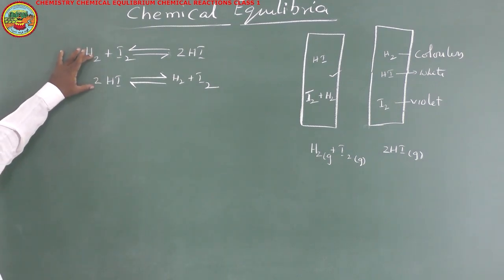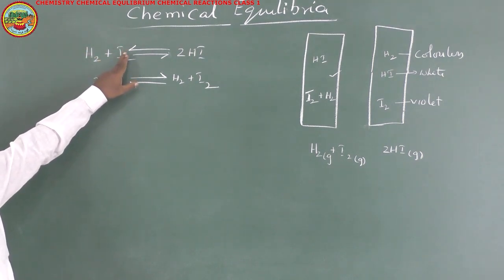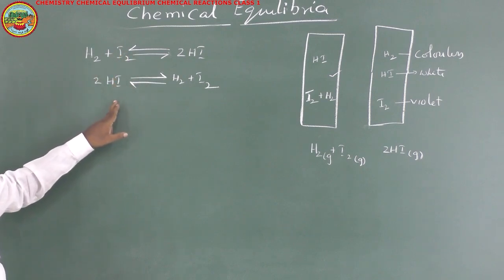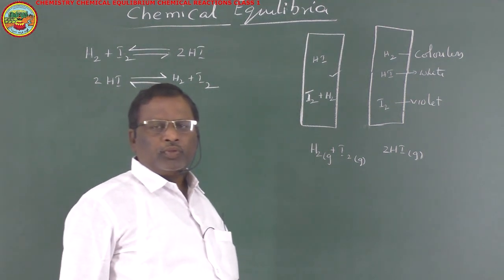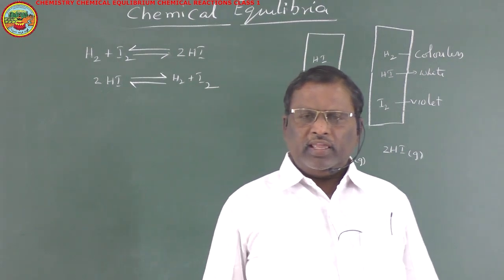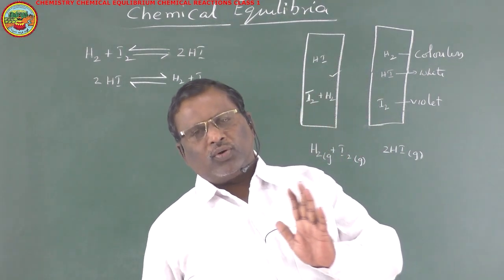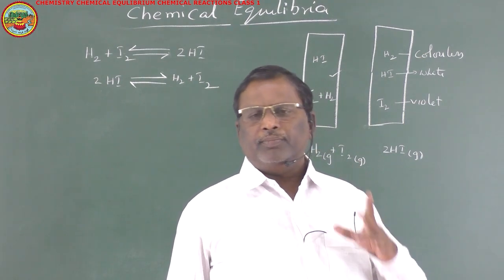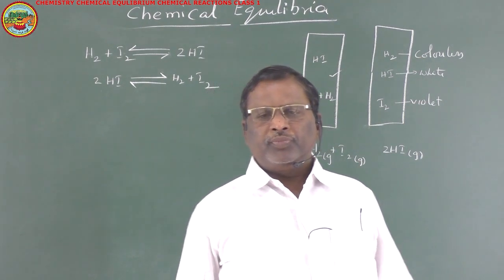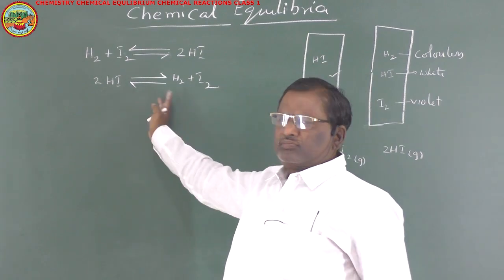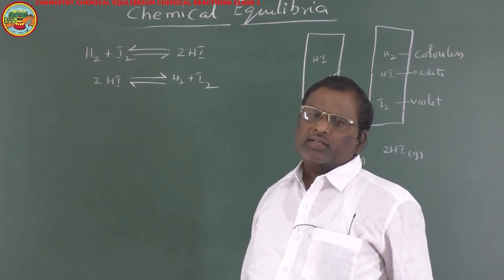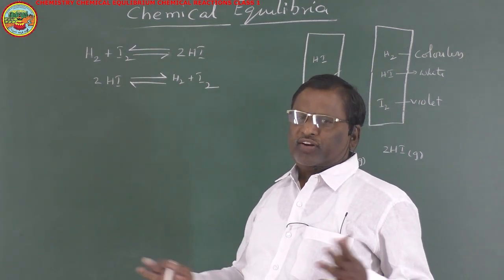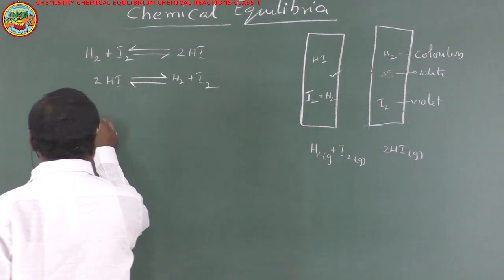Now in these two examples, equilibrium was established starting with H2 and I2, and also starting with HI. That means, for a reversible chemical reaction, the equilibrium may be attained either from the reactant side or from the product side. That is another important point to remember. If they are in the same phase, this is an example of homogeneous equilibrium. If we take two different phases, for example, calcium carbonate,